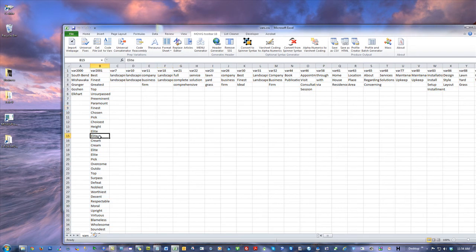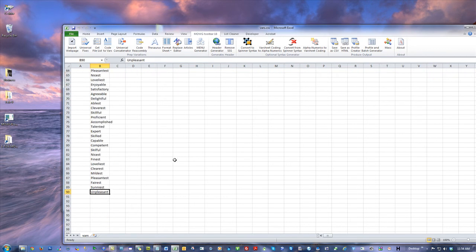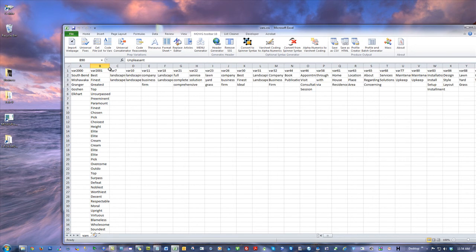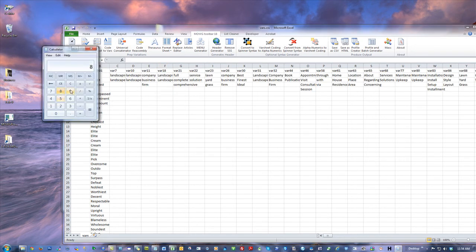So I just created a great deal more variability. Before, there were 30 possible combinations, you could say. 6 times 2 times 3. Now it's 6 times 2 times 3 times 89. It says 90, but that's because we have a header, so it's 89. Who's going to do the math on that? We can have combinations like 89 times 6, and it all covers keywords we want. Over 500 individual pages that's pitching us in all the different ways people might think to type to look for a landscaper in their area.